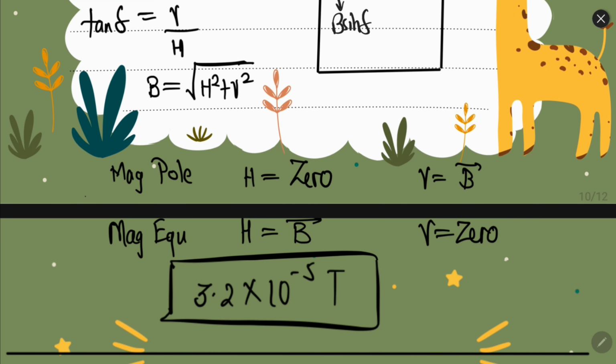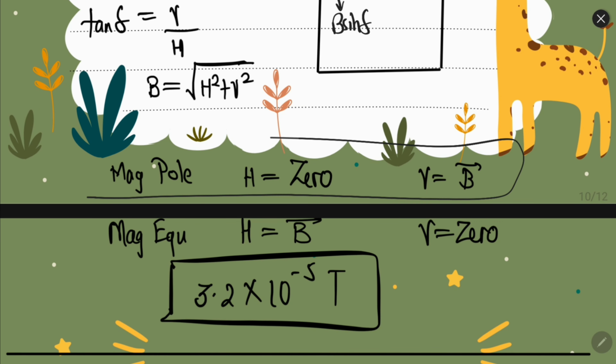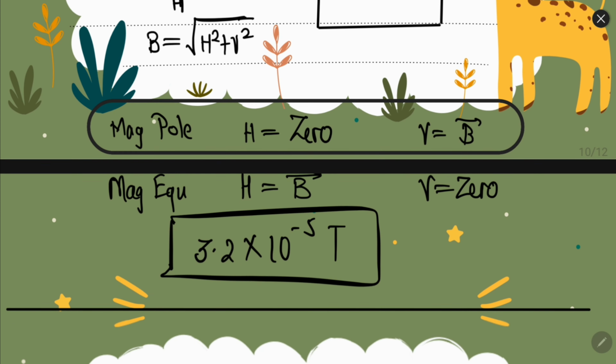So at the magnetic pole H is 0 and the magnetic field intensity only has a vertical component, and at the equator the vertical component is 0, so the magnetic field is only due to the horizontal magnetic field. And the Earth's magnetic field has this much strength, 3.2 into 10 to the power minus 5 Tesla, not very strong.